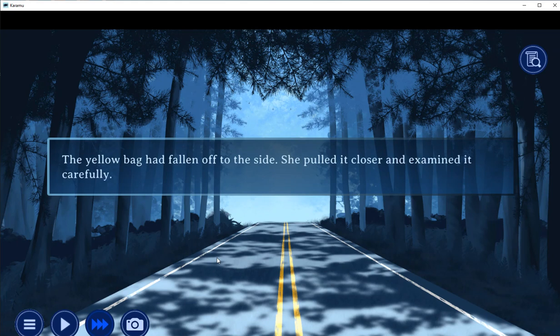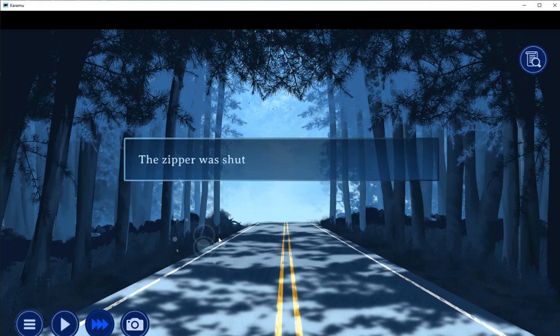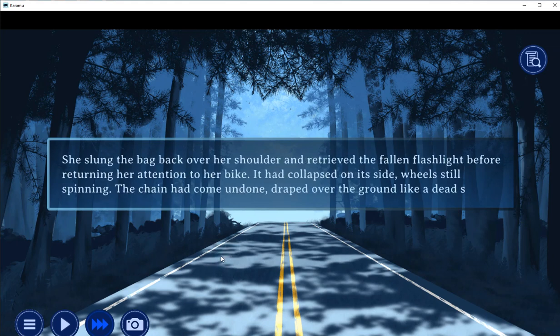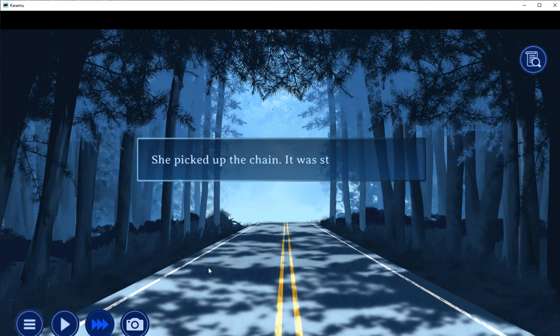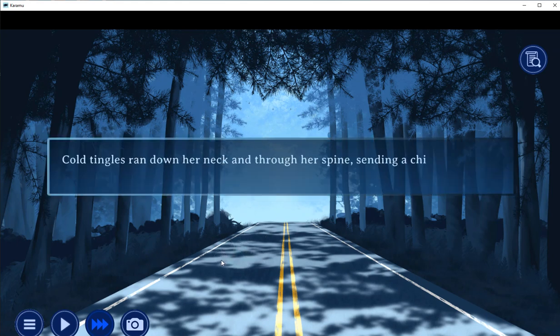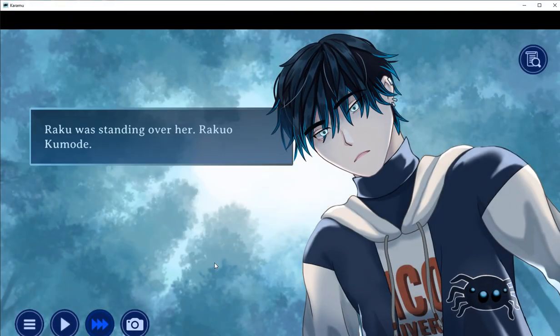The yellow bag had fallen off to the side. She pulled it closer and examined it carefully. The zipper was shut tight. Everything was still inside. She slung the bag over her shoulder, retrieved the fallen flashlight, returning attention to her bike. She picked up the chain. It was strangely slack. Nelli. She looked up. Cold tingles ran down her neck and through her spine, sending a chill running all the way through her fingers and toes. Raku was standing over her.